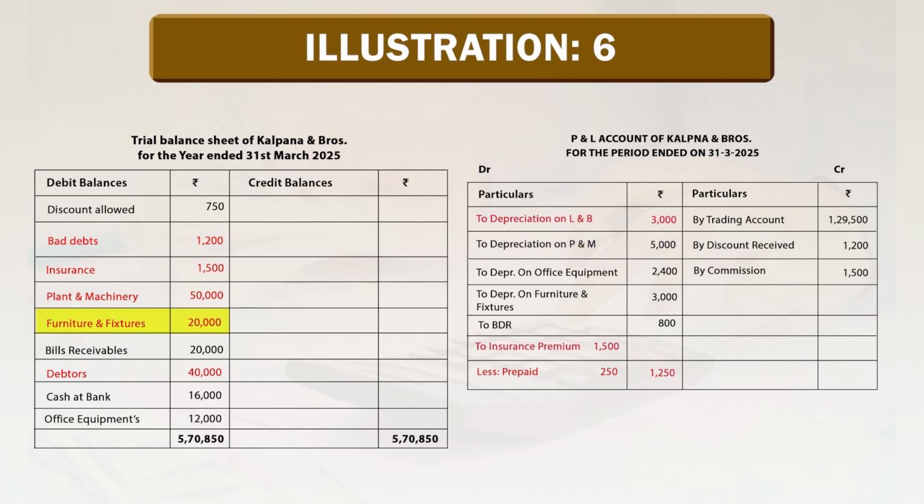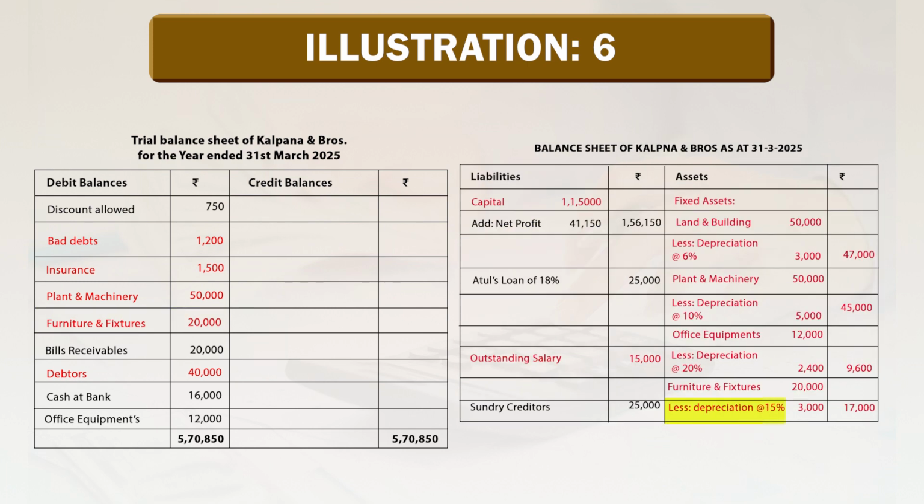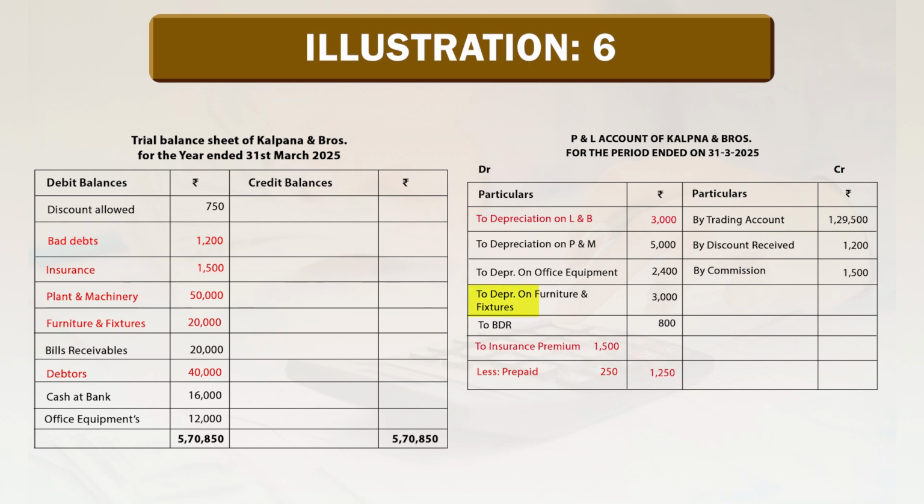Furniture and fixtures rupees 20,000 less depreciation at the rate of 15% rupees 3,000, net amount in outer column 17,000, depreciation goes to profit and loss account, depreciation on furniture and fixtures rupees 3,000.